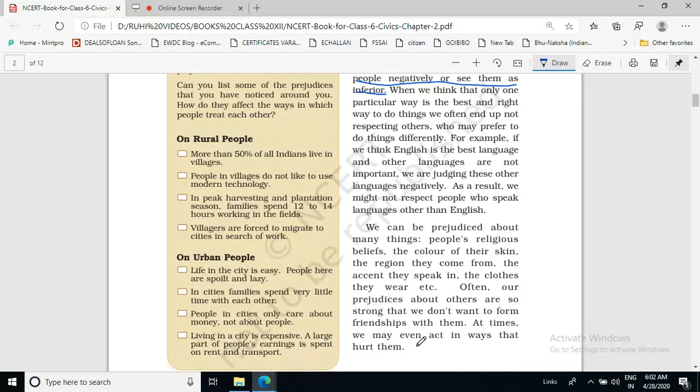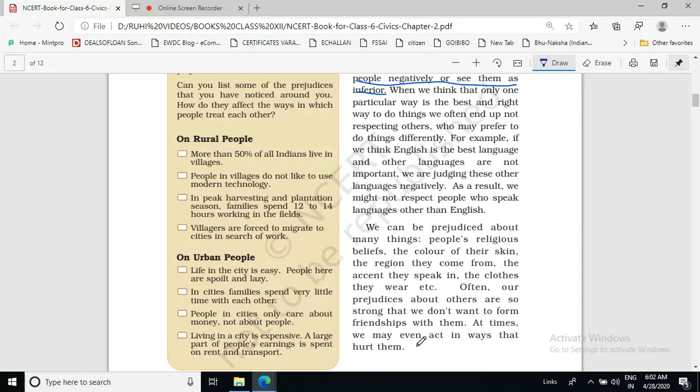Okay. We can be prejudiced about many things: people's religious beliefs, the color of their skin, the region they come from, the accent they speak in, the clothes they wear, etc. Often our prejudices about others are so strong that we don't want to form friendship with them. At times we may even act in ways that hurt them.